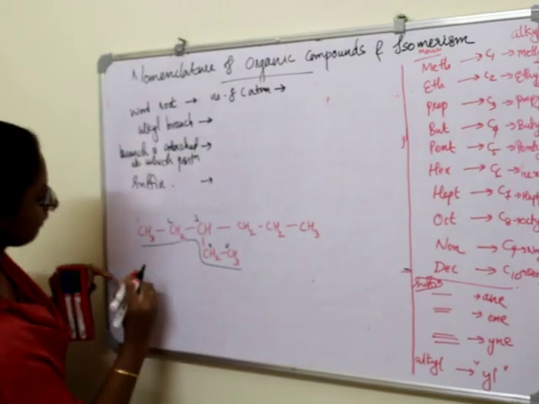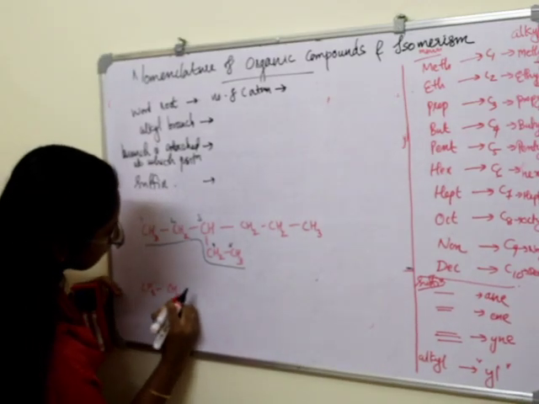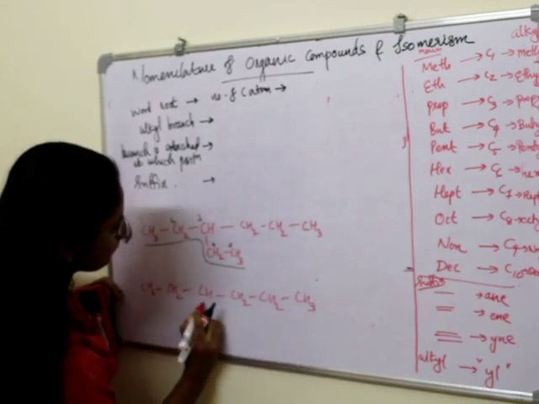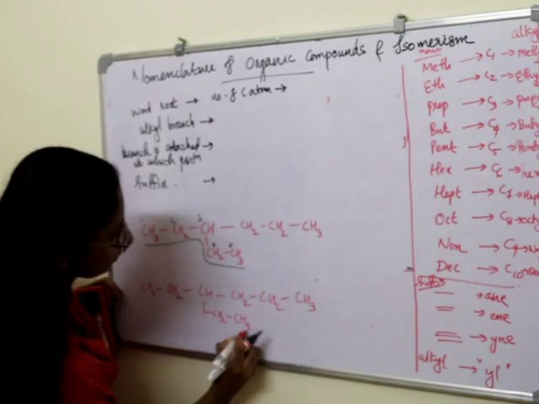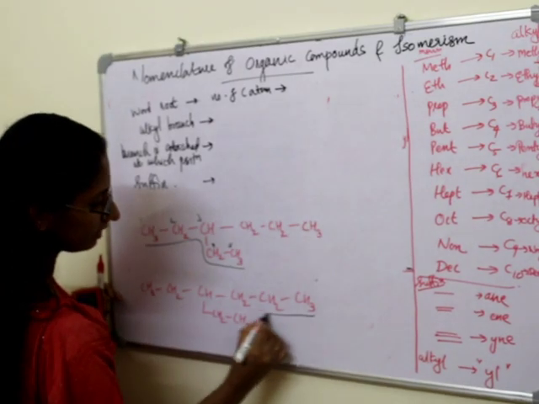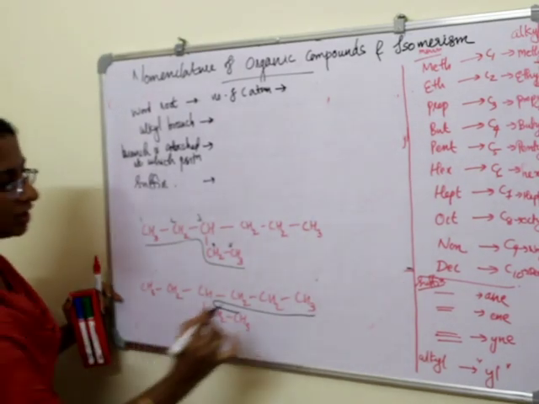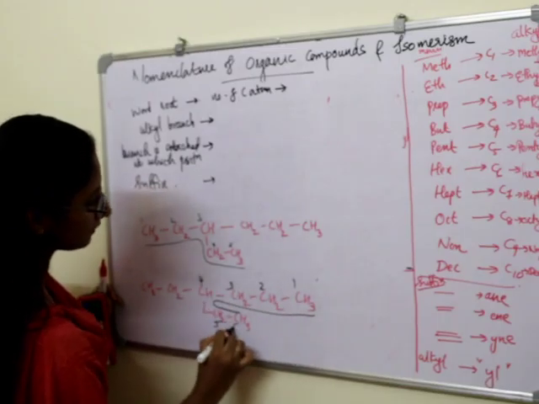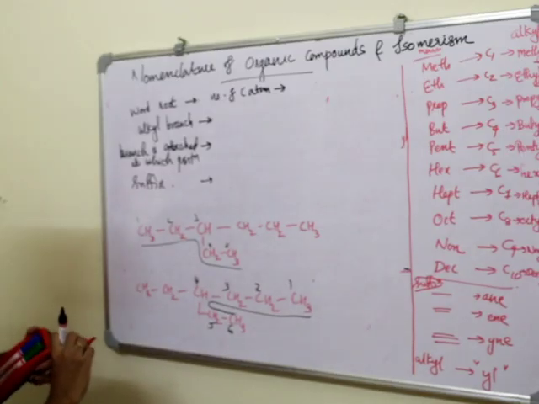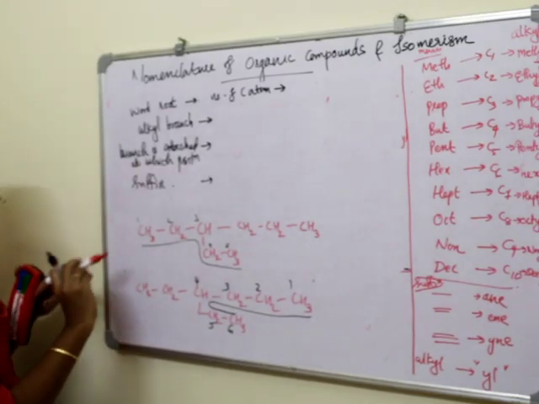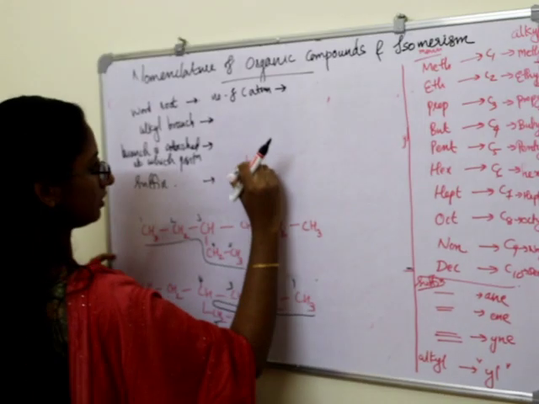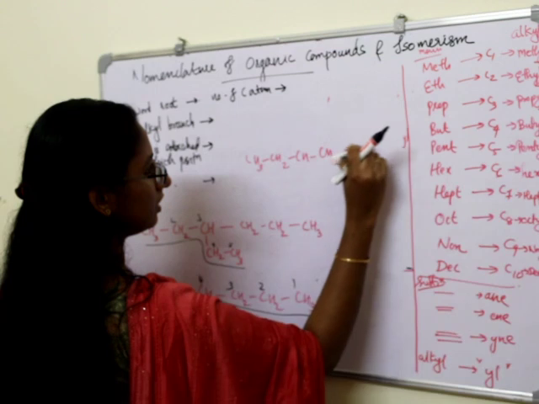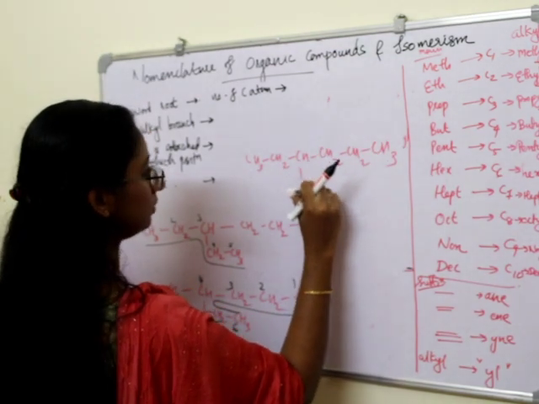Similarly, when we take some other path, CH2, CH2, CH3, CH2, CH3, we can take this path, right? So we number this from here, 1, 2, 3, 4, 5, 6. Okay, so we want to take CH3, CH2, CH, CH2, CH2, CH3, CH2, CH3.